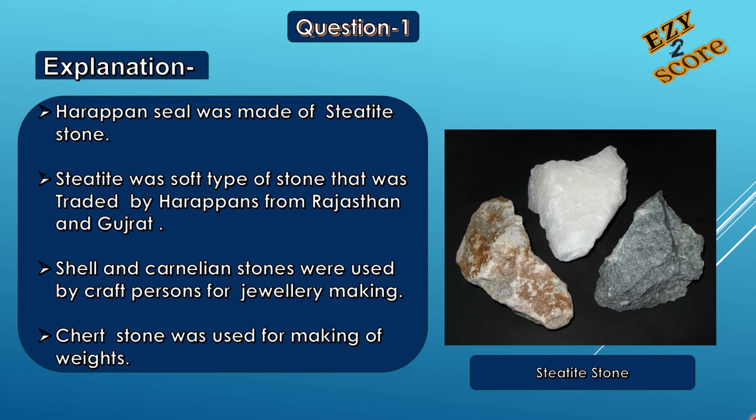Actually, the Harappan seal was made of Steatite stone. It was a soft type of stone that was traded by Harappans from Rajasthan and Gujarat. Here you can see an image of Steatite stone. Shell and carnelian stones were used by craftspersons for jewelry making, while chert stone was used for making of weights. So the correct answer is Steatite stone.